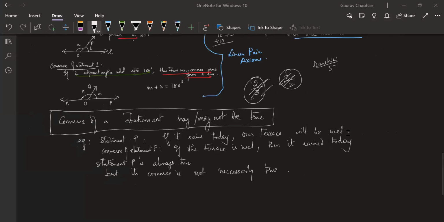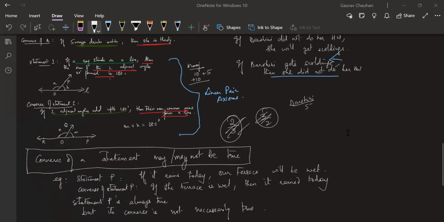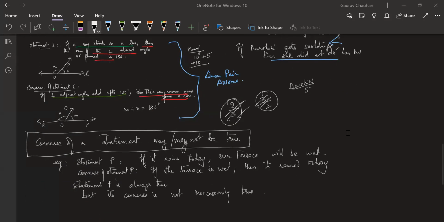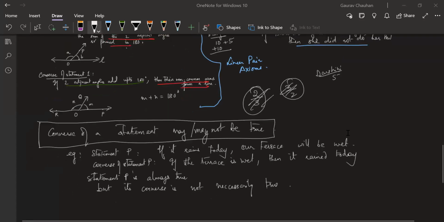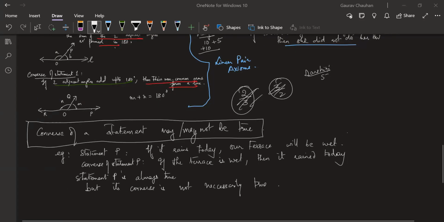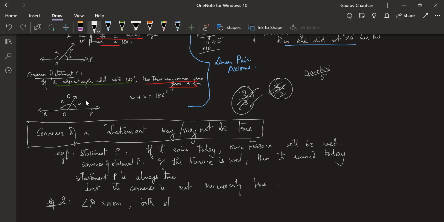All right, guys. Now I want you to take this down also. Take this example down also. The converse may or may not be true. Sometimes it is true, like in case of linear pair. Write it like this: example 1, and in example 2 write linear pair axiom, both statement and converse are true.